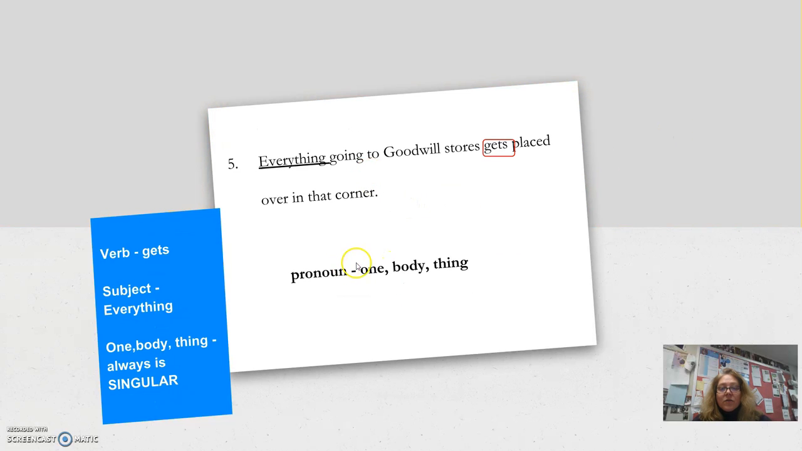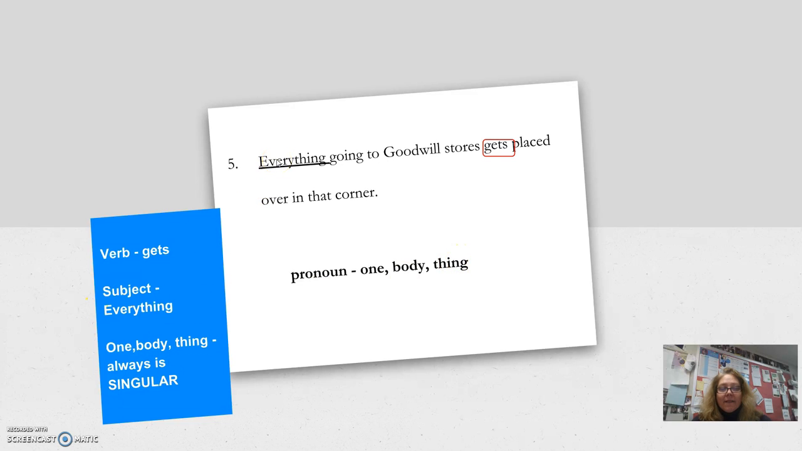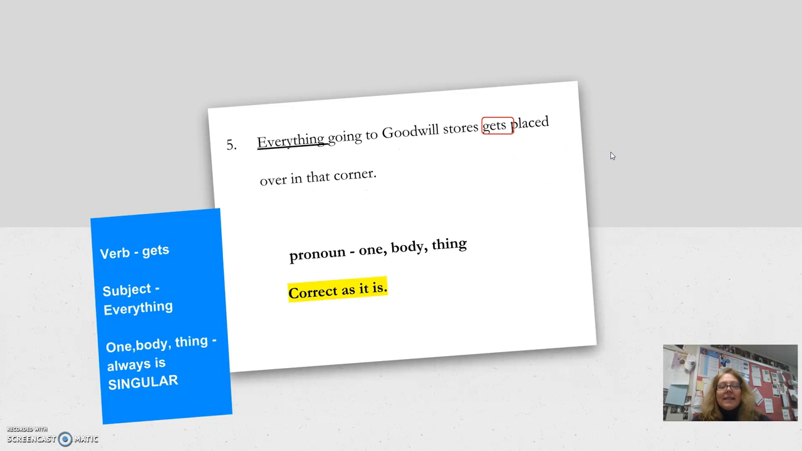And finally, our last rule is the one body thing rule. Anytime you use one body thing, even with the word every on front of it, it's always singular. It doesn't sound singular. I know that kind of goes against what you're thinking, but it is singular. So here we say everything going to Goodwill stores gets placed over in that corner. Gets is our verb. That's the action. What gets? Everything gets. Going to Goodwill store just describes everything. It's not the stores that are getting. It's everything that's getting. So everything gets or everything get. He or she gets or he or she get. You're right. He or she gets. It's correct as it is.